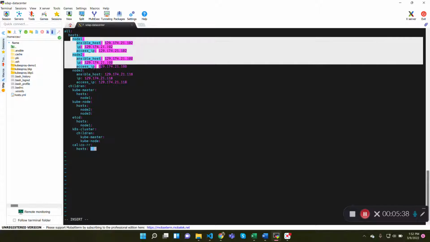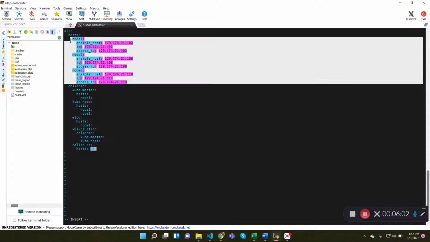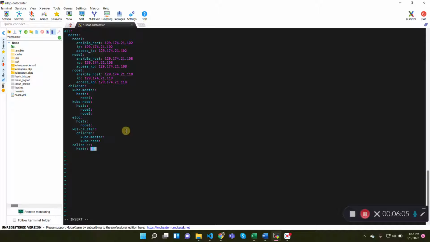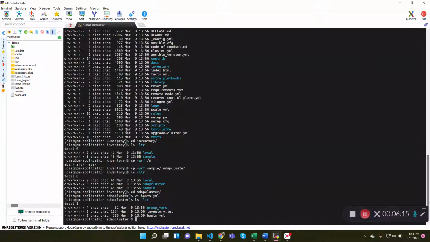I have 3 nodes, and in each parameter you have to specify the IP address of those servers. And you can also see the master node of the Kubernetes cluster. I'm specifying the node 1 as the master node, and node 2 and node 3 as the working nodes. So for your case, you can specify this IP address based on what you have. Now I save that file.